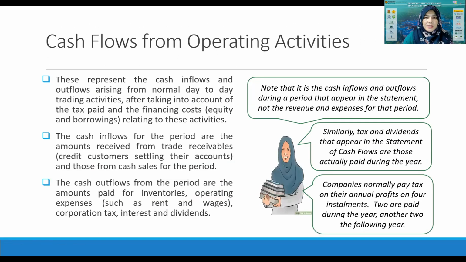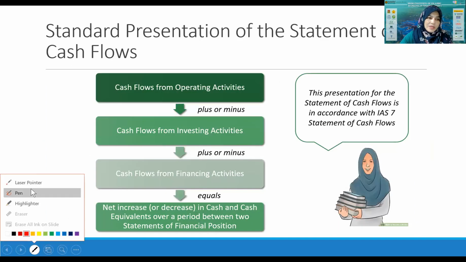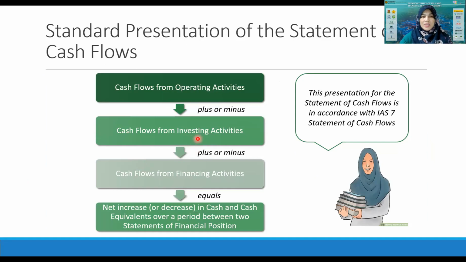All right, this is again about the three segments of the cash flow statement that we saw in the cash flow statement of Nestle. We saw the cash flow from operating activities, and then we plus or minus the cash flow from investing activities, and then we plus or minus cash flow from financing activities, and finally what we get is the net increase or decrease in cash flow. So as per Nestle, we see that it is a decrease in cash flow.